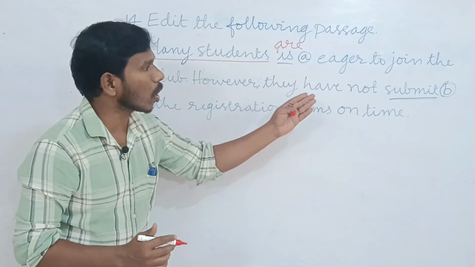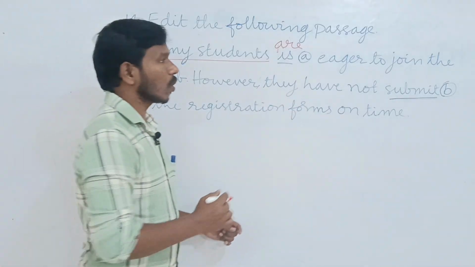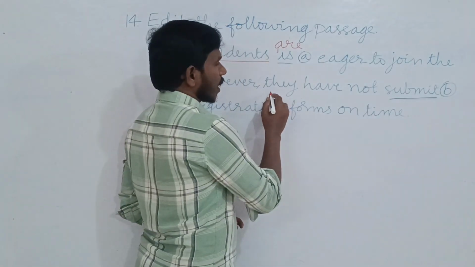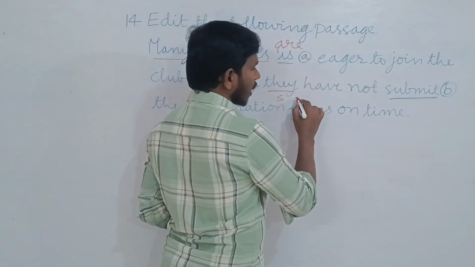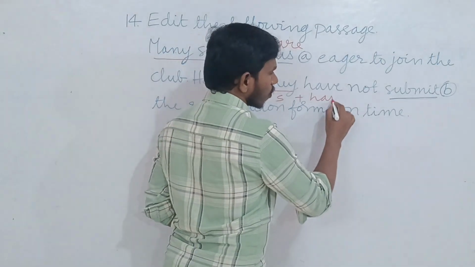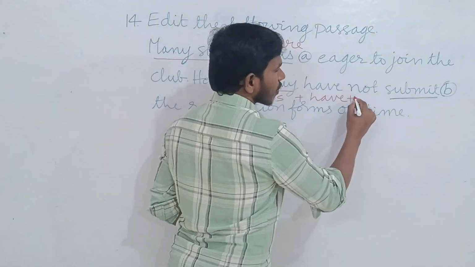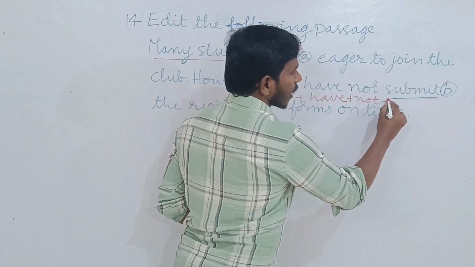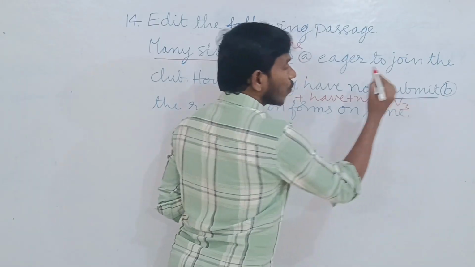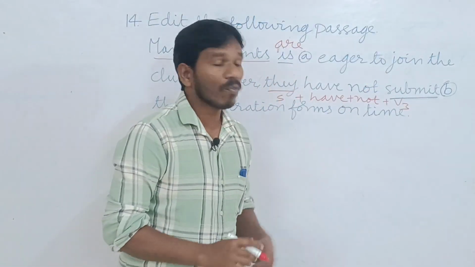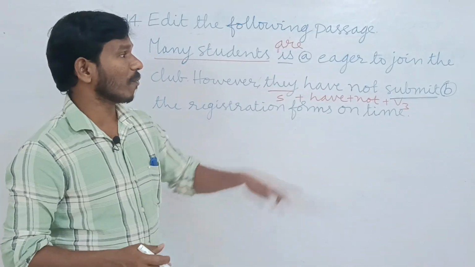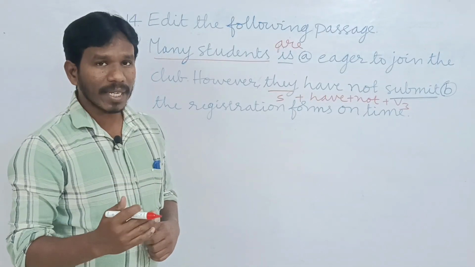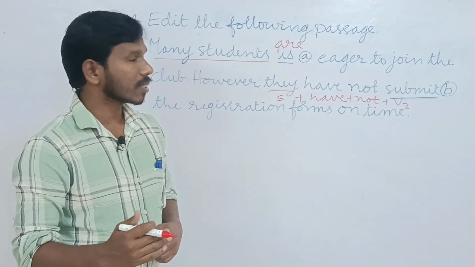However, they have not submit. Here also, the structure is the subject they, plus have, plus not, and then the verb should be in V3 form. But here the V1 form is given. So what is the V3 form of submit? Submit, submitted, submitted.